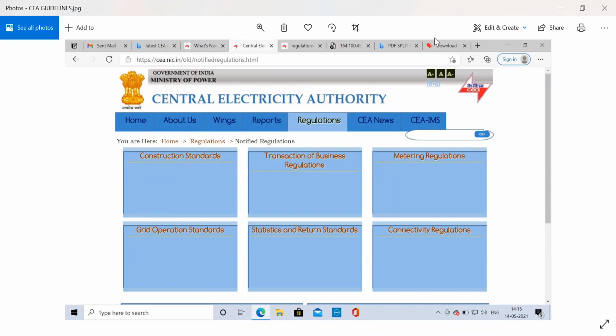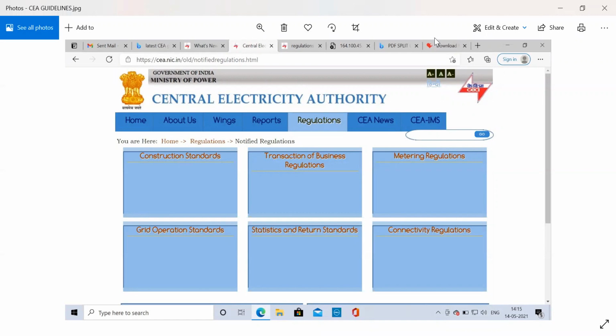If it is related to the transaction of business regulations, so in case you want to discuss or do some activities which are related to business, then we have to refer to these transaction of business regulations. In case you want to refer to the grid operation, we have to refer to the grid operation standards.